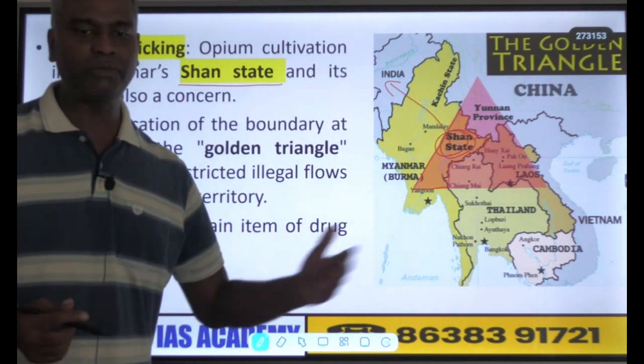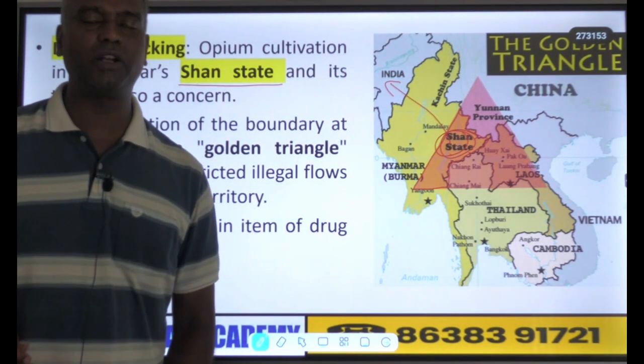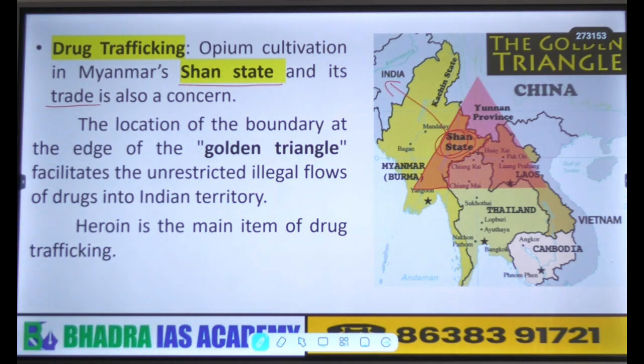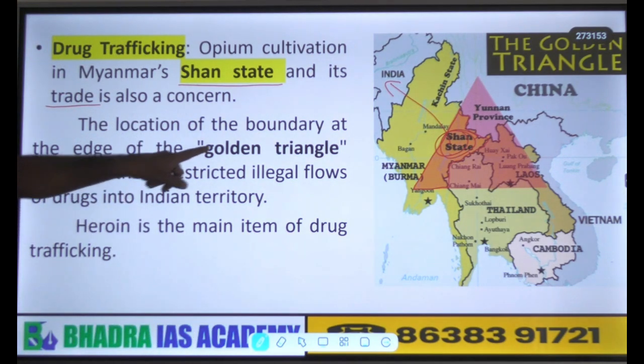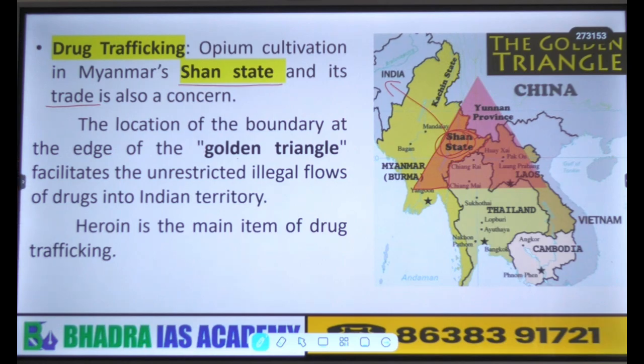It becomes another transborder crime. So here we can again mention reference to the golden triangle and how illegal drugs are trafficked into India. As an example, you can mention heroin, which is the most common drug trafficking item, generally trafficked on this border.